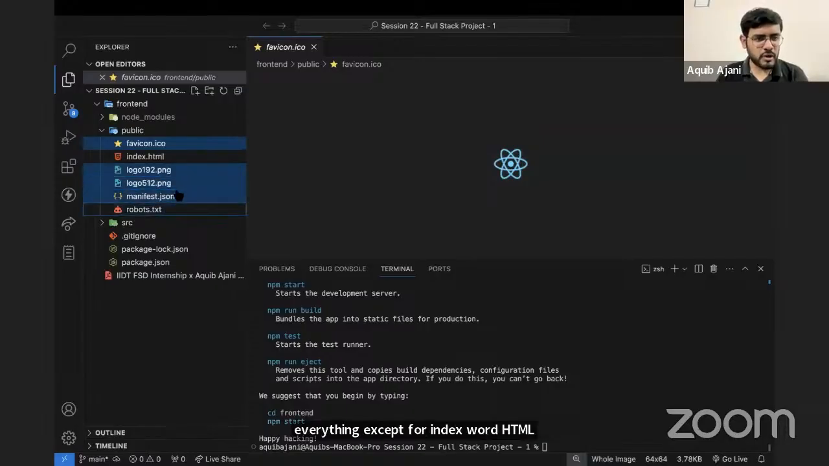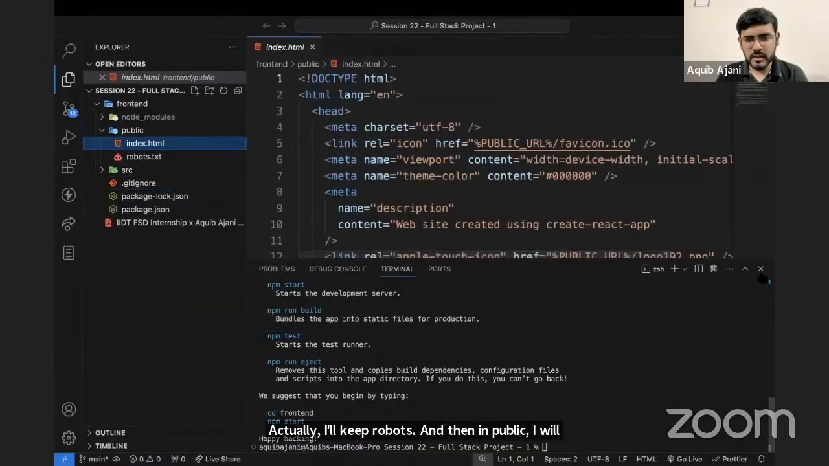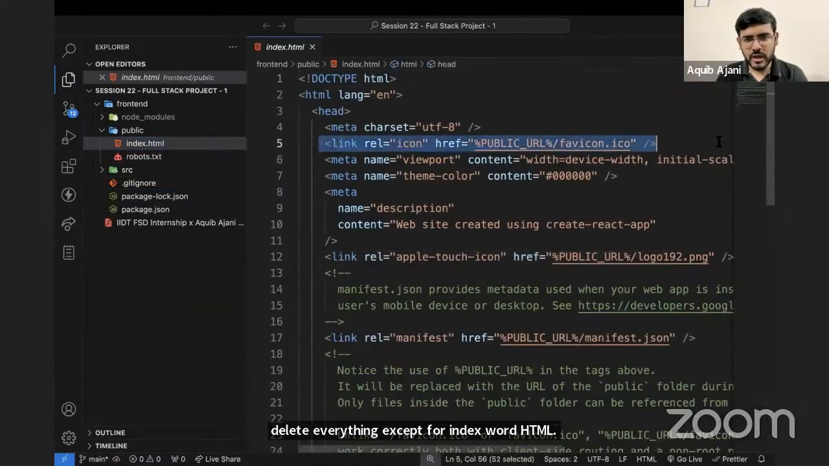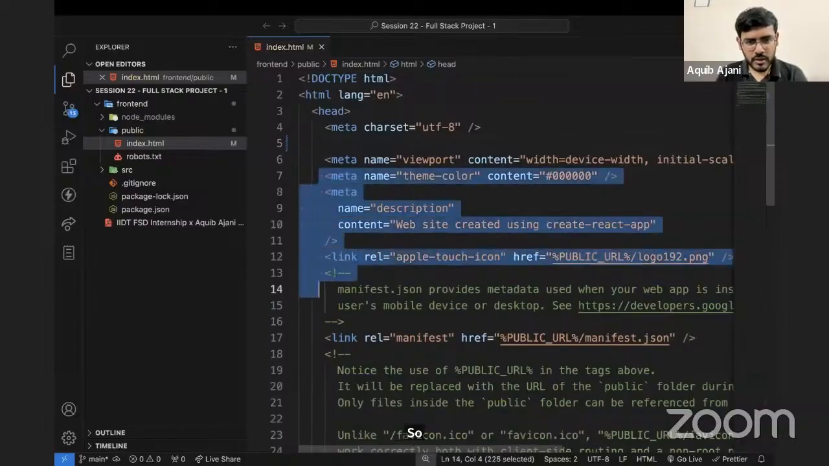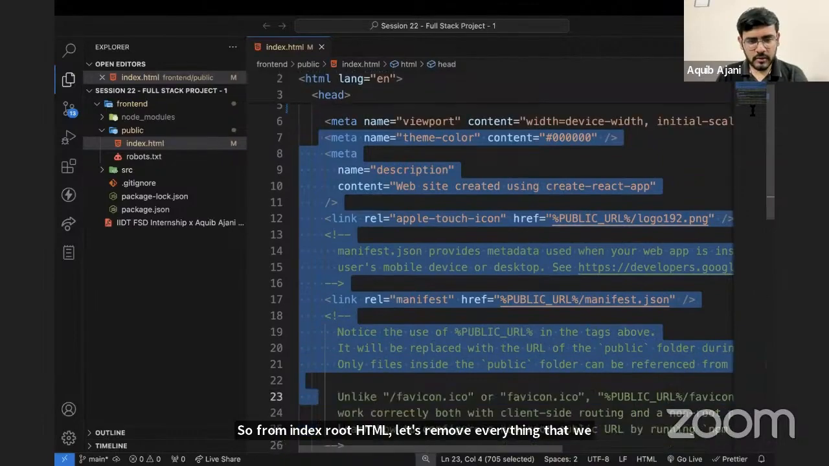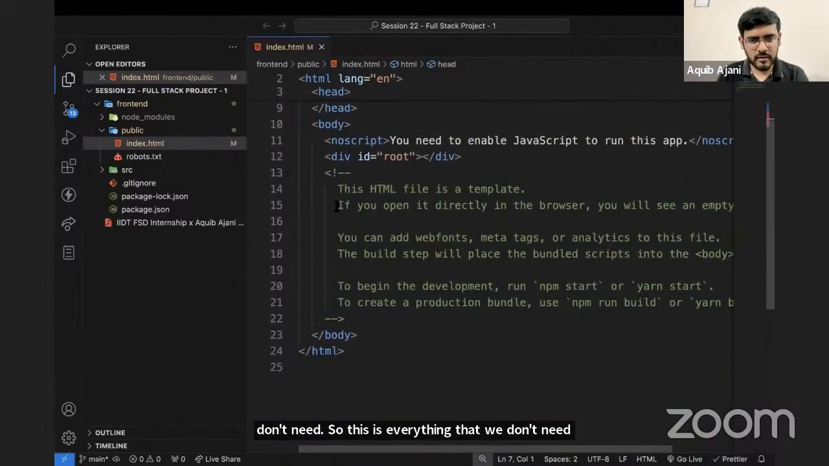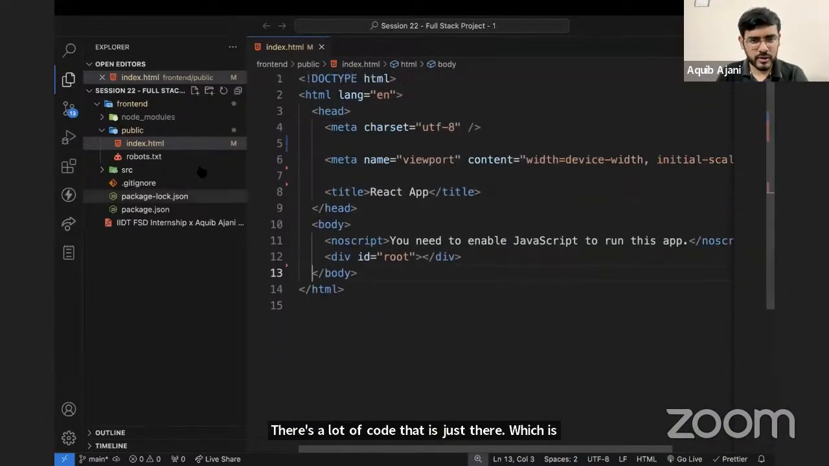Actually, I'll keep robots.txt as well. So I'll delete everything else. And let's remove all the unnecessary code as well. From index.html, let's remove everything that we don't need. Right? So this is everything that we don't need. There's a lot of code that is just there, which is commented out. So we can remove this as well.